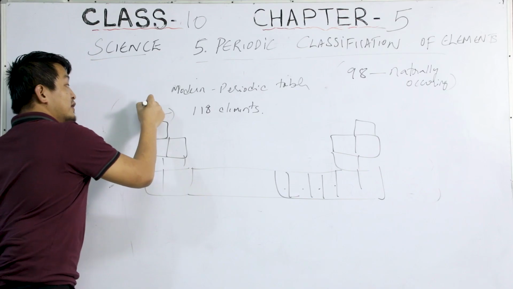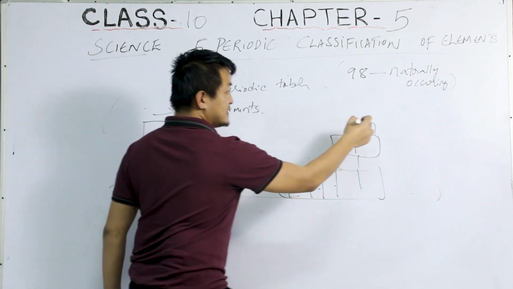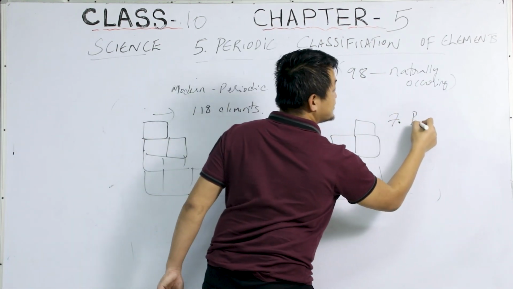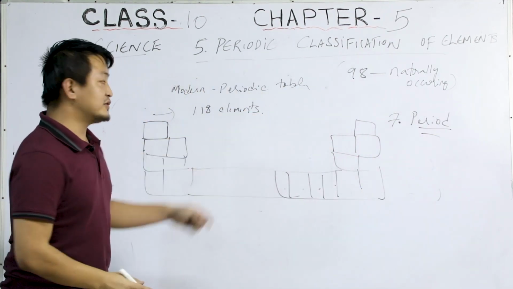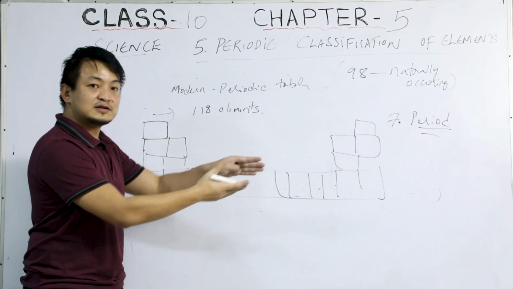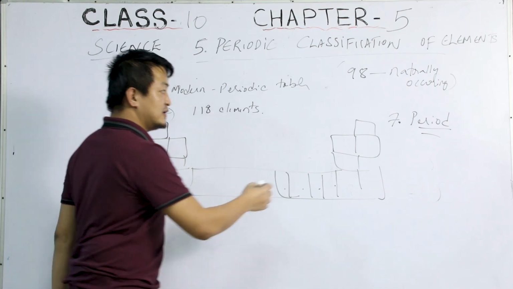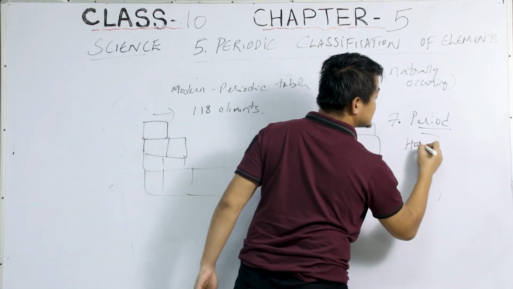Today we have 7 periods. When I say 7 periods, I'm referring to the horizontal rows.